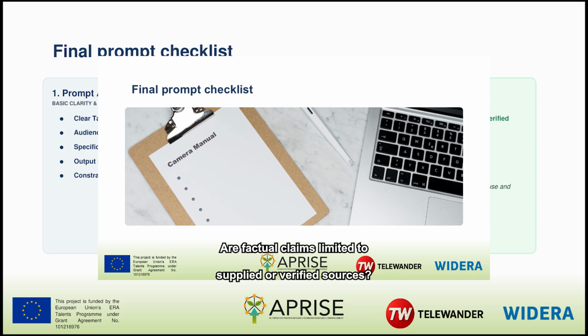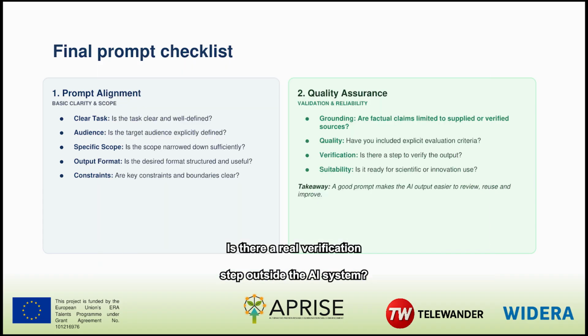Are factual claims limited to supplied or verified sources? Have you stated quality criteria? Is there a real verification step outside the AI system? Is the output suitable for scientific or innovation use? A good prompt does not eliminate review. It makes the output easier to inspect, reuse, and improve, and it makes responsibility easier to see.